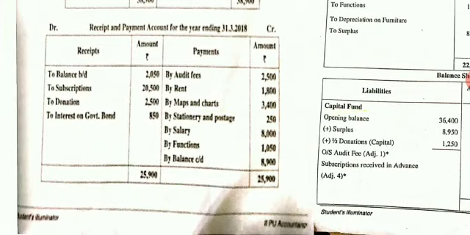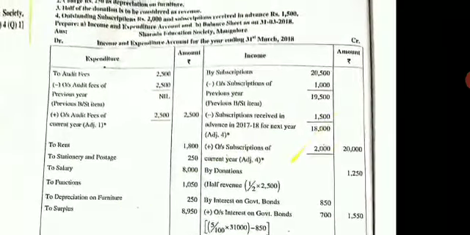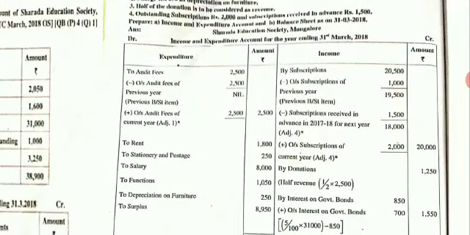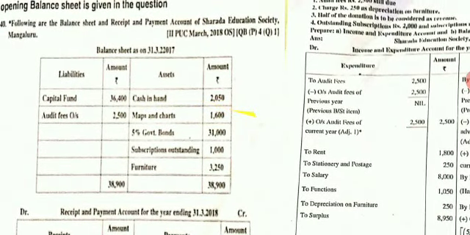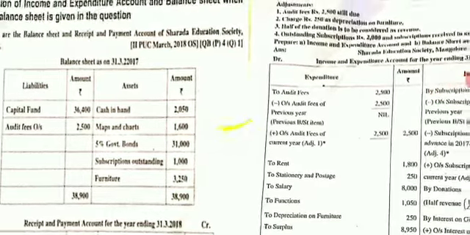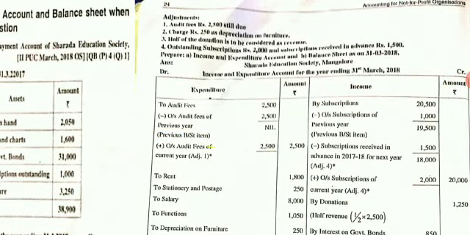Now come to your receipts and payments account. They have given you the subscriptions. Come to your income side. Write by subscriptions inner column 20,500. Next, now come to your problem balance sheet asset side. They have told you subscriptions outstanding. It means it is the subscriptions relating to the last year. Come to your subscriptions now, income side. Write less subscriptions of last year, minus 1000, inner column 19,500.